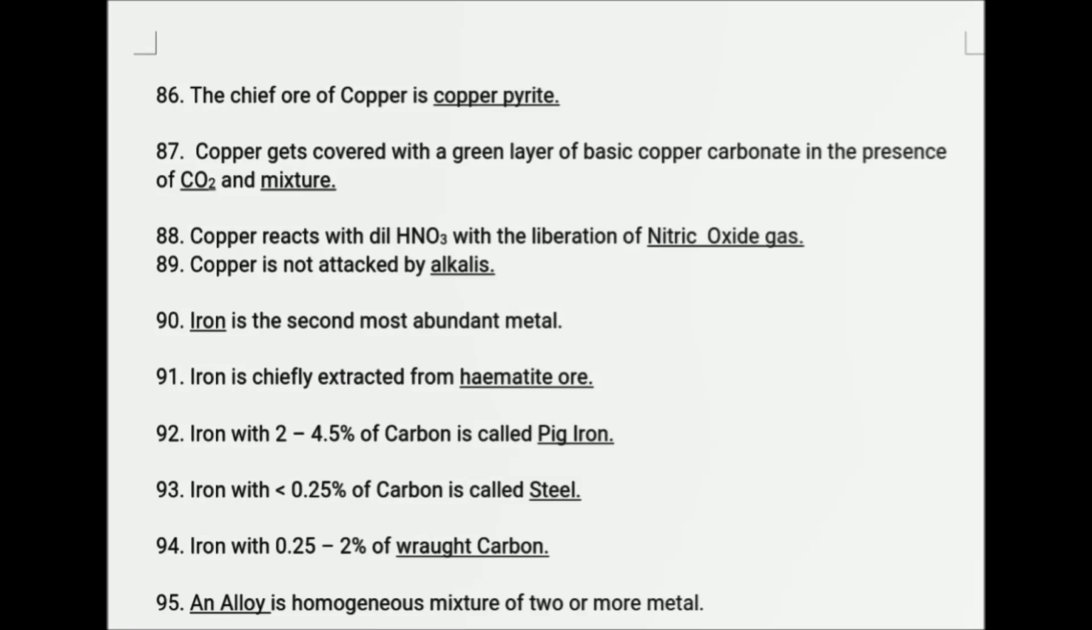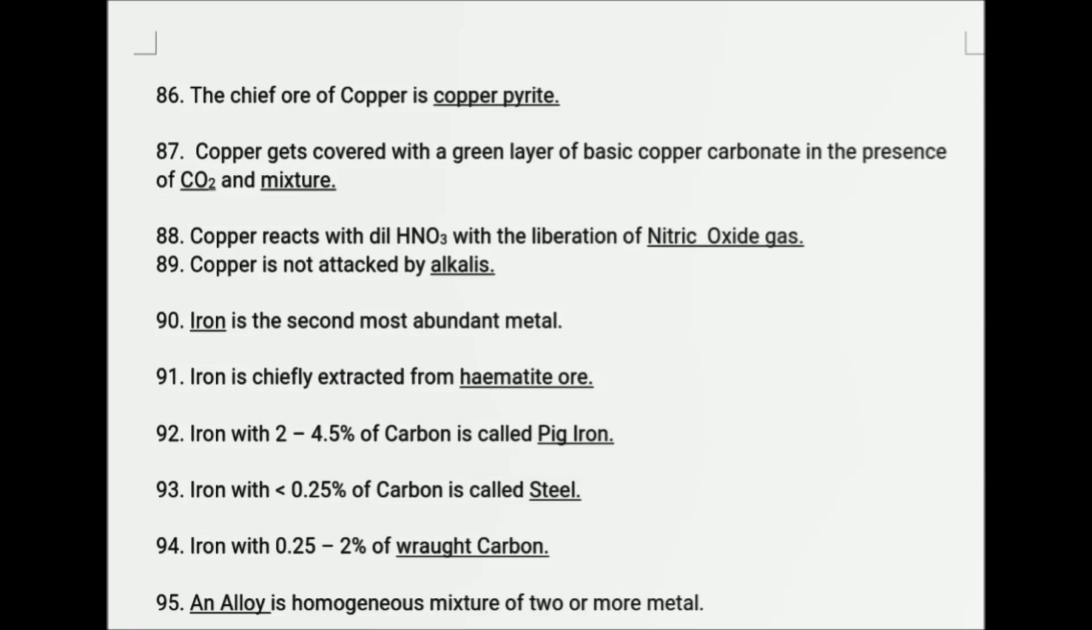Iron is the second most abundant metal in the earth's crust. Iron is chiefly extracted from hematite ore. Iron with 2 to 4.5% of carbon is called pig iron. Iron with less than 0.25% of carbon is called steel. Iron with 0.25 to 2% of carbon is called wrought iron.